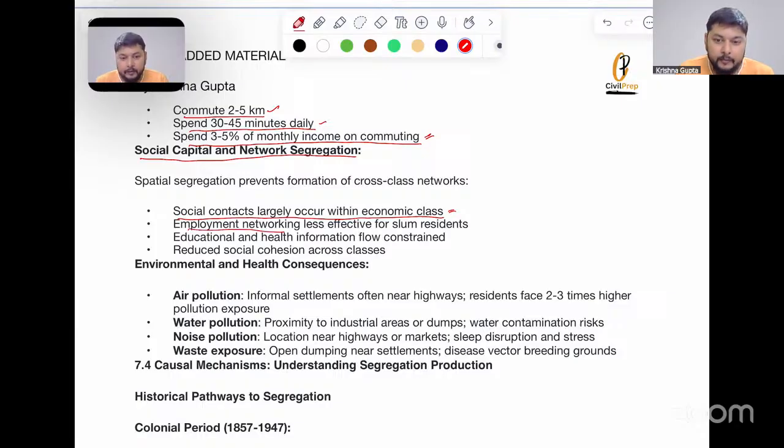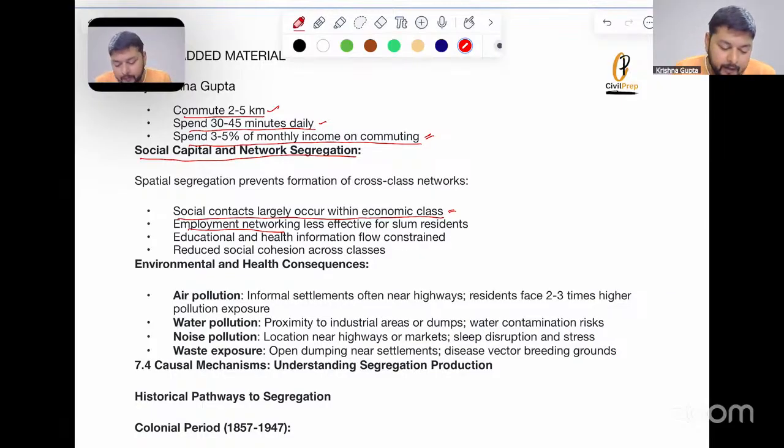Can we use this kind of case study in an answer? Yes, you can obviously use this, not the complete case, but you can use certain parts of it. For example, if you are talking about literacy, use the literacy part. If you are talking about urban sanitation issues, use the urban sanitation part. I have taken all the parts so you can pick certain aspects for answer writing on a particular topic or case.